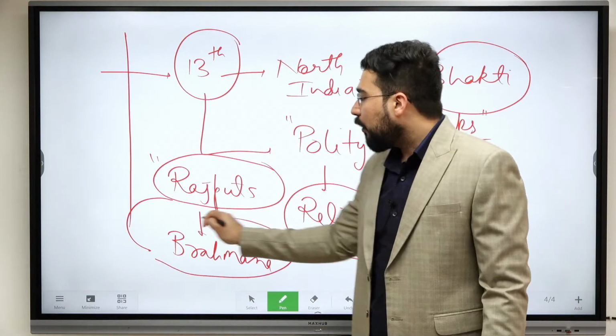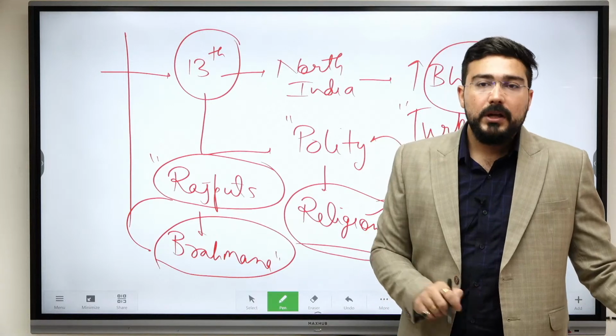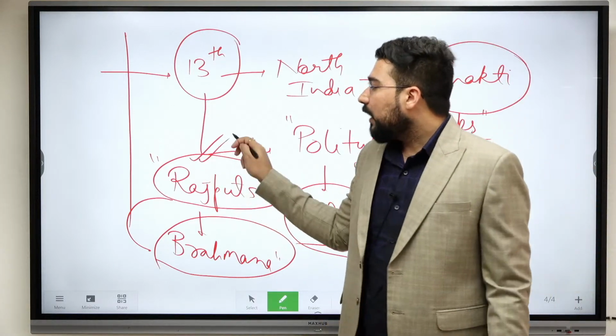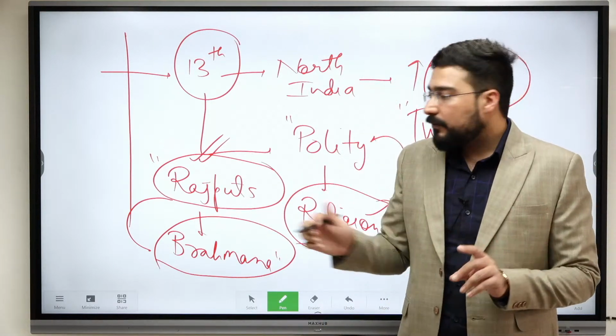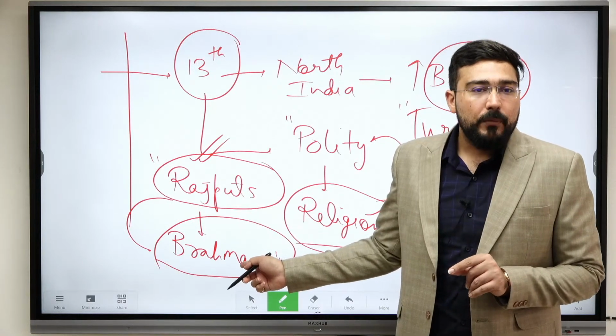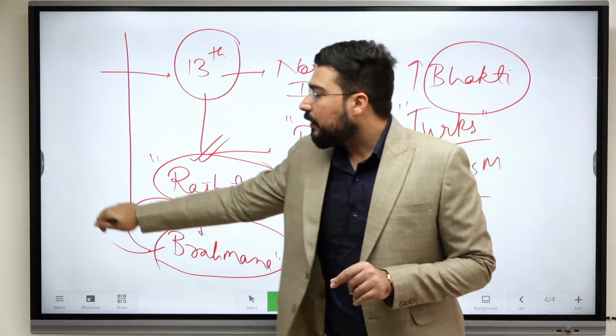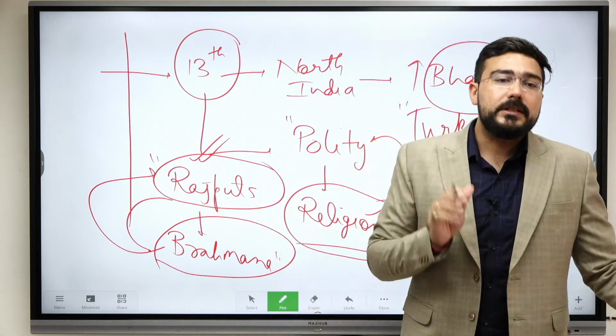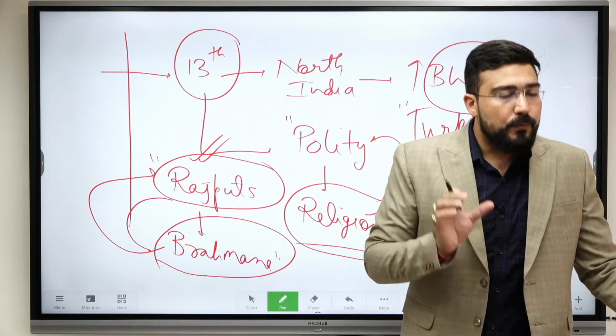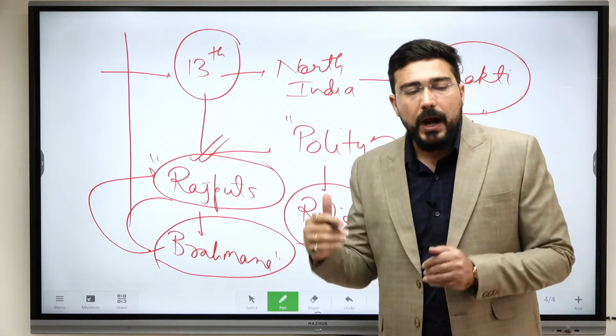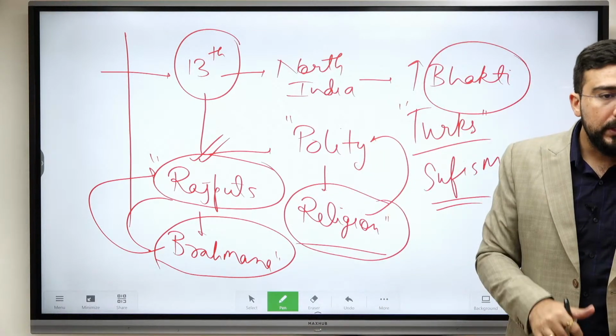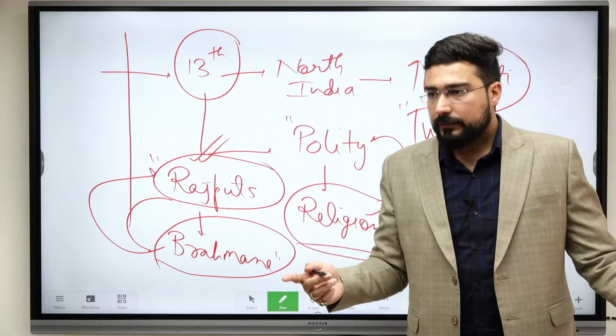So for legitimacy purposes, Rajputs were dependent upon Brahmanas, and this Bhakti movement was cutting at the very root of the dominance of Brahmanas. So Rajputs will not give any kind of promotion to such a scheme which can affect the status of Brahmanas, because that would eventually affect their own political status. Is it clear? Because of these reasons, Bhakti movement had to start from South India rather than North India.